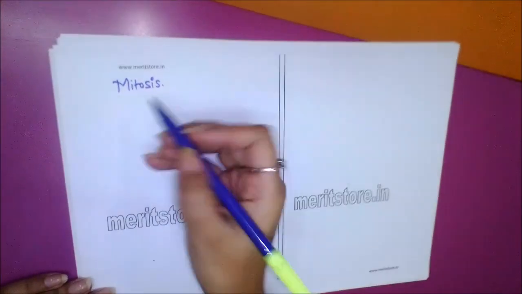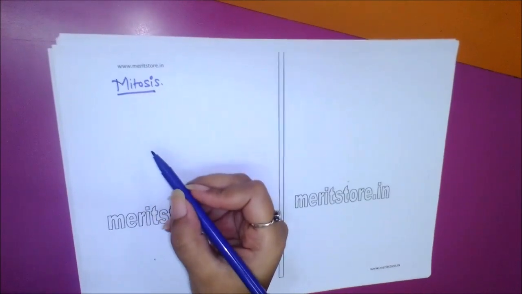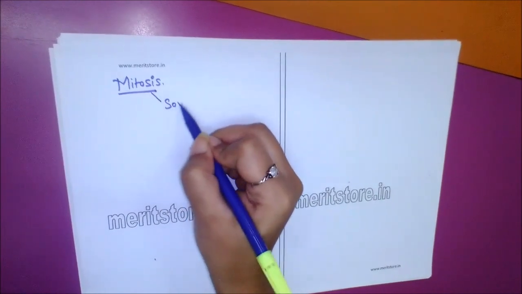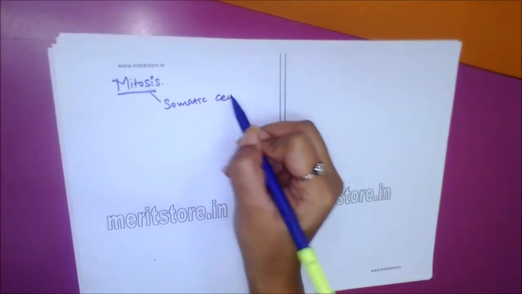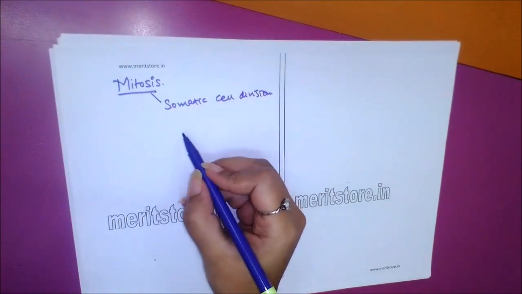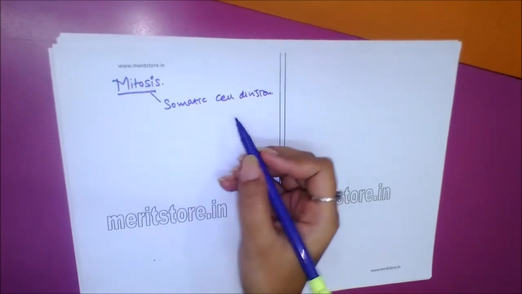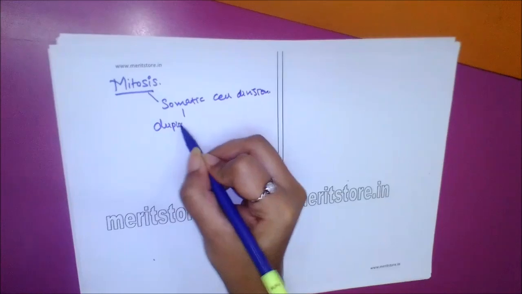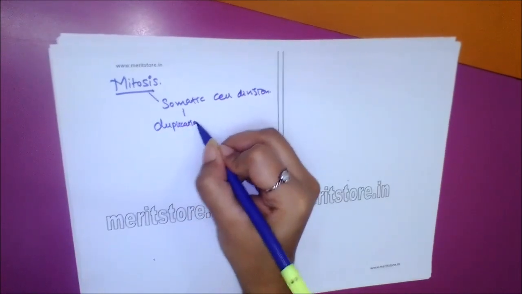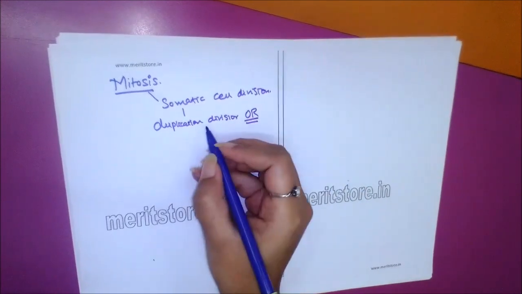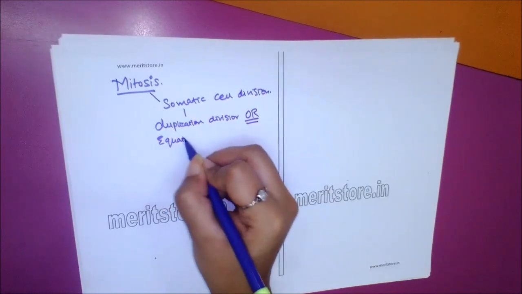Let's move on to mitosis. Mitosis occurs during formation of body cells, therefore it is called somatic cell division. As the daughter cells resemble their mother cells genetically, it is also called duplication division or equational division.